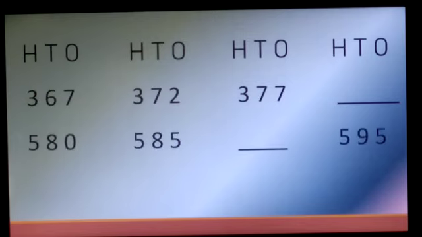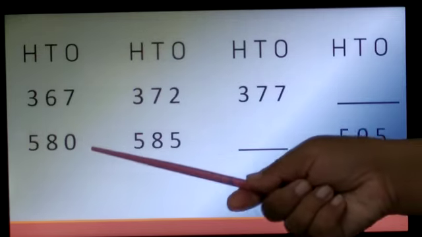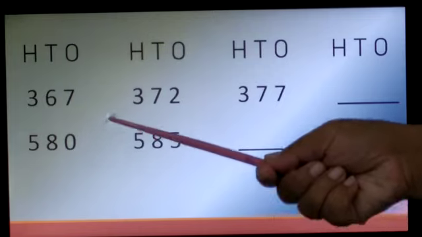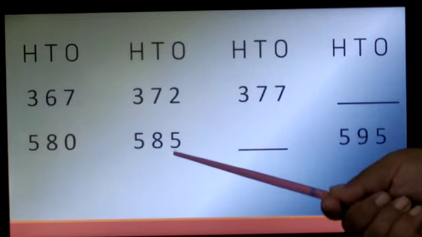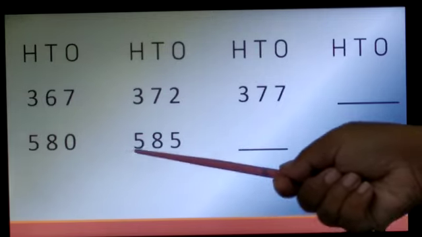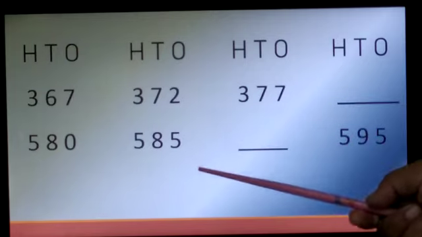Next is 580, 585 and 595. So, after 580, we are going to skip the numbers by 5. So, 581, 582, 583, 584 and 585. I got the number 585.